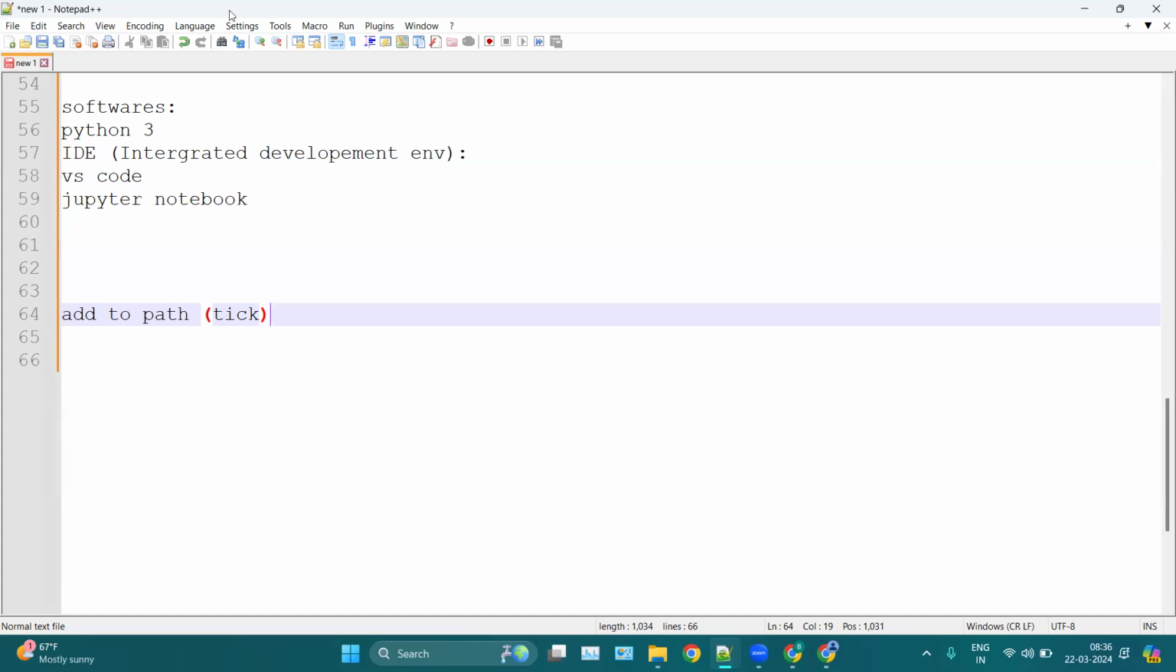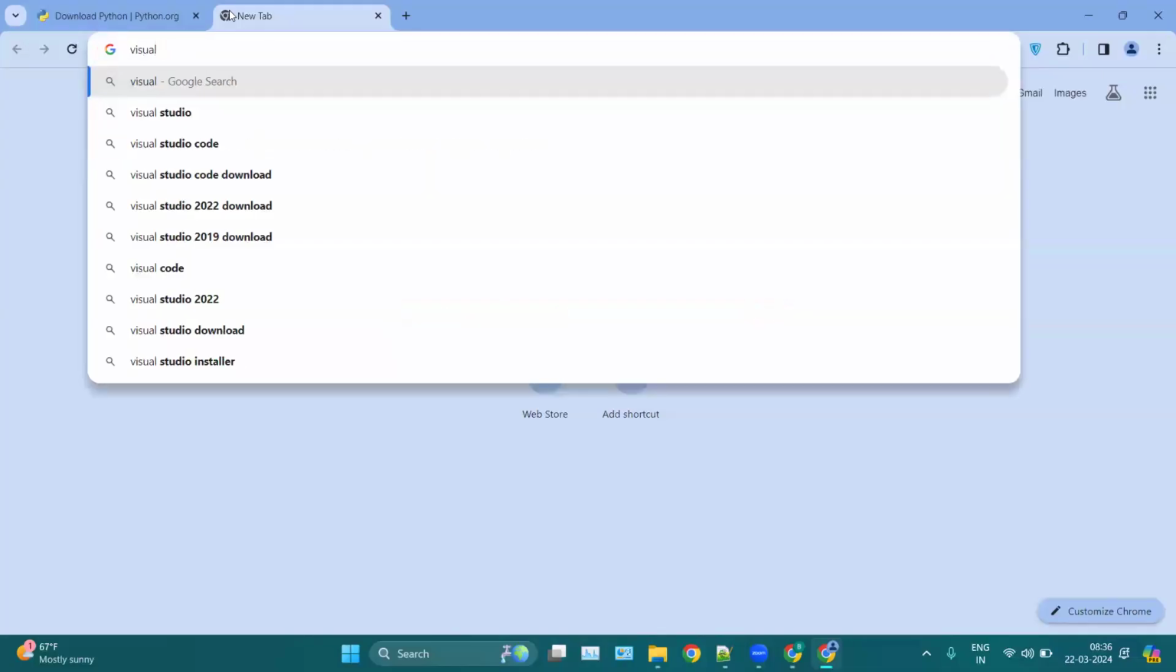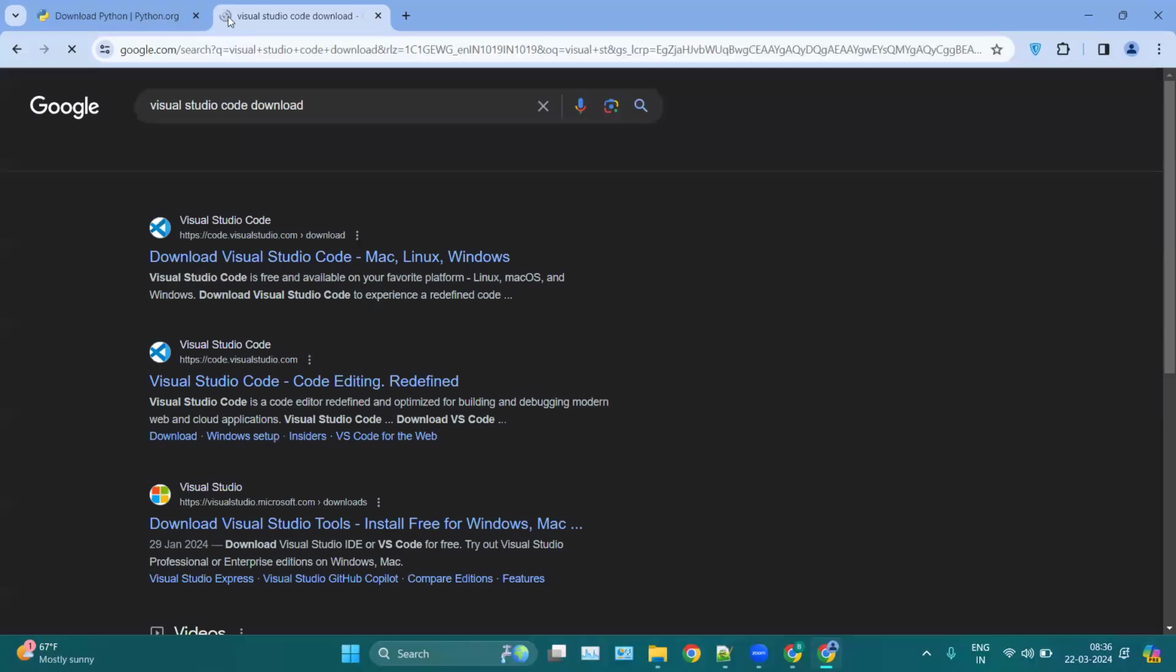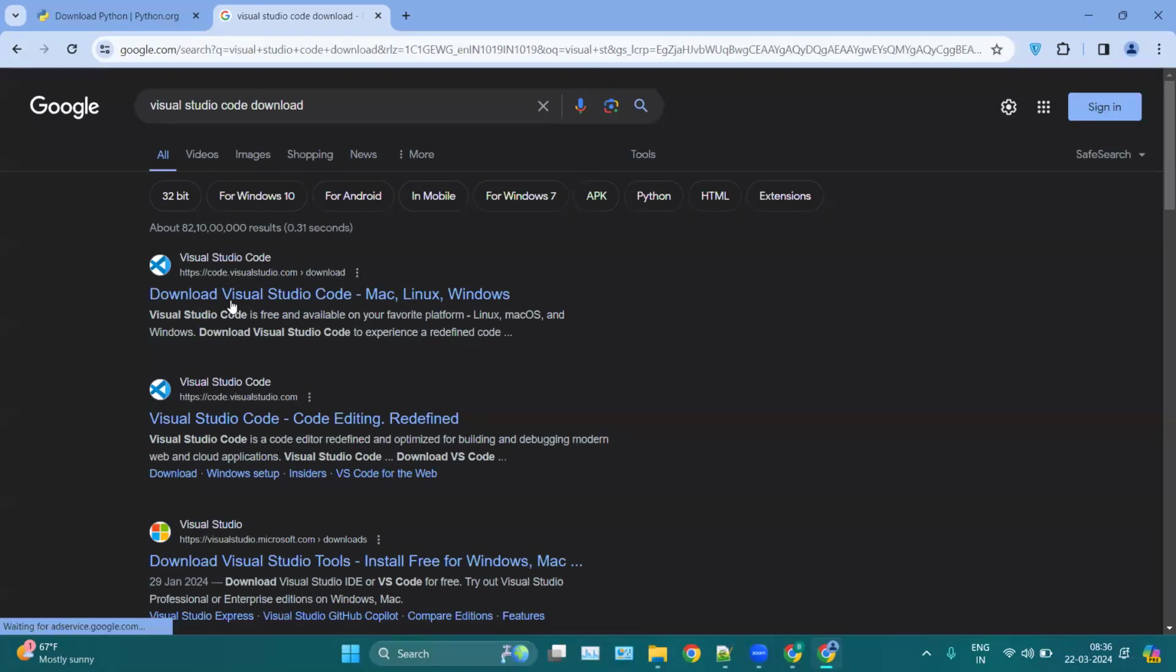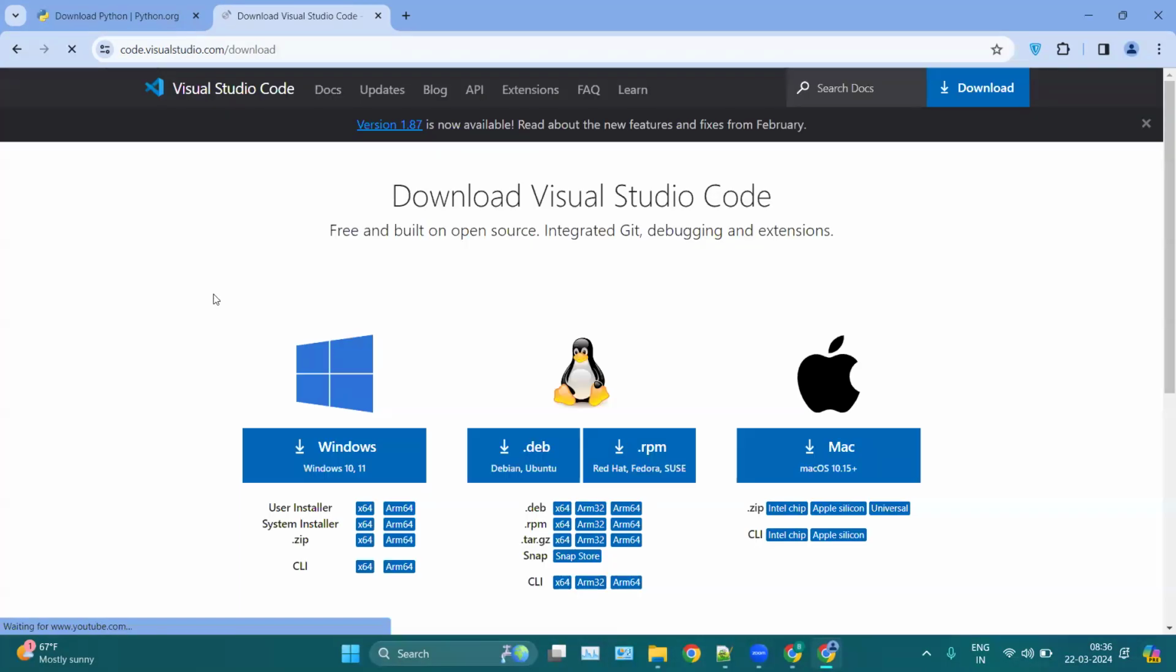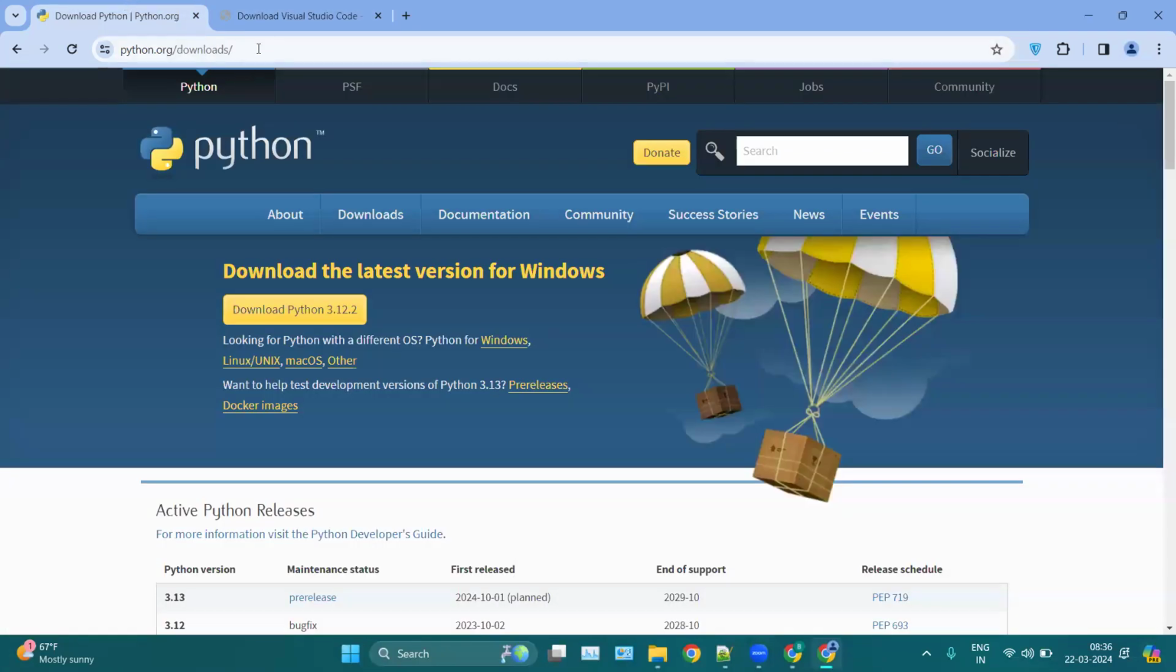Then search for Visual Studio Code download, and click on the first URL, VS Code. Let me share this URL in the chat.